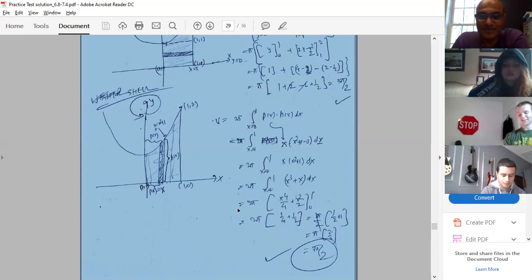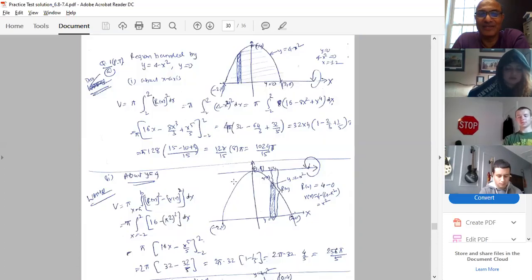Okay, good. Okay, guys. So that's all about the washer method. And now, plenty of examples are there. Look over here. This is just for your practice. All these examples are from practice too. One of the examples is like this. Look at y equal to 4 minus x squared. This is 0, 4, because negative x squared means the parabola opens down, passing through the point (0, 4).